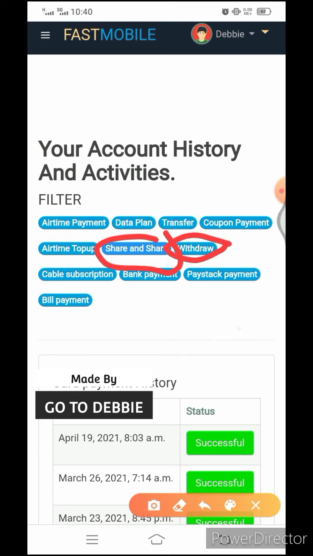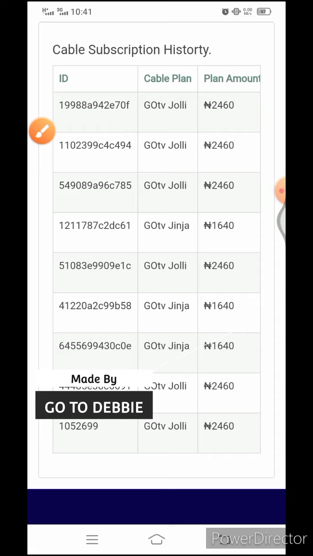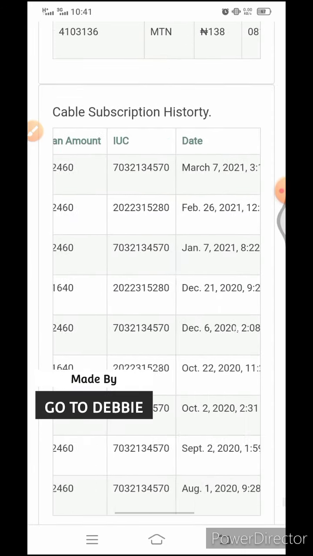Before, if you had, let's say, around 20,000 naira in your wallet, you could actually withdraw it into your account. They would charge, I think, maybe just 200 naira. You could actually withdraw it, but now they don't do that again. Then this is for cable subscription. You see this. So this is the cable subscription history that I've done.